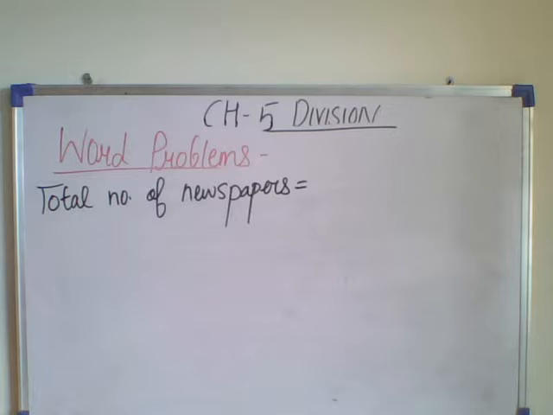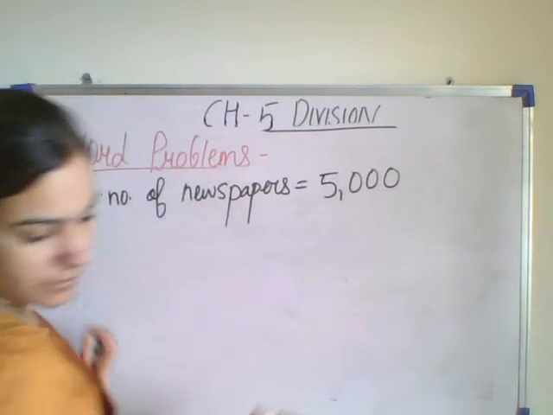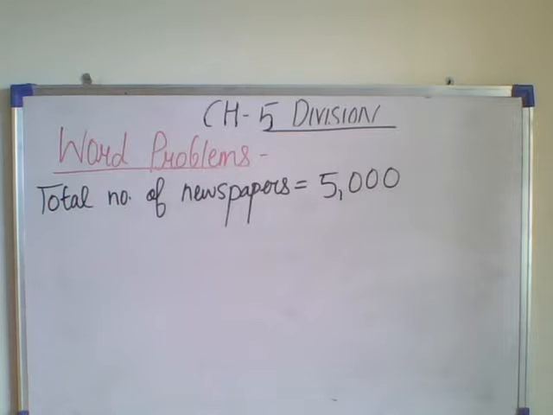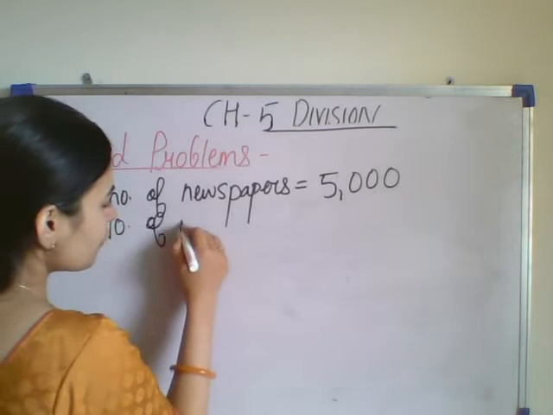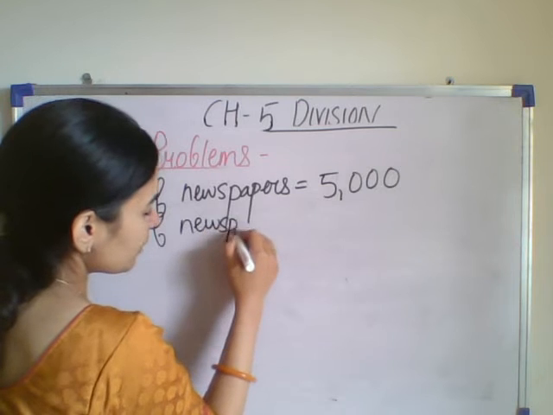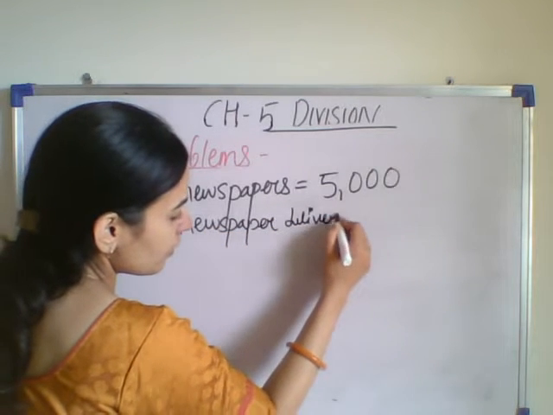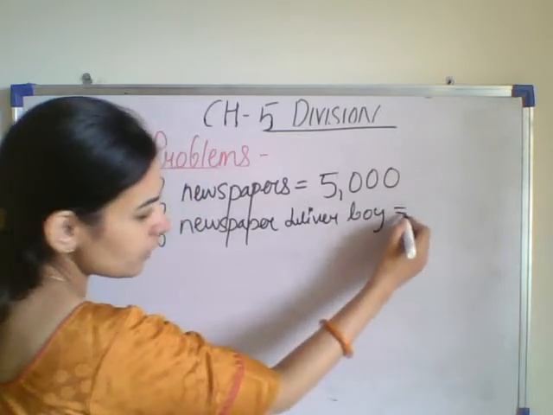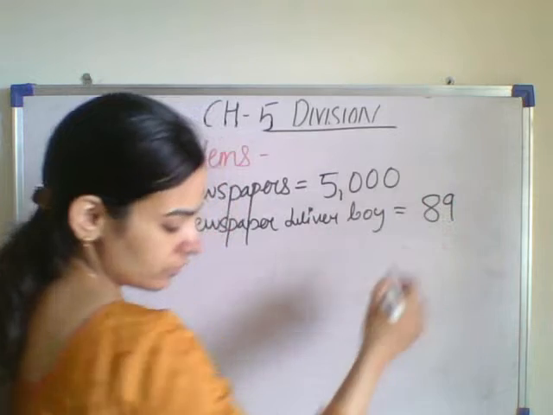The total number of newspapers is 5000. 89 newspaper boys delivered this paper to various areas. So how many boys are there? Total 89 boys are there.